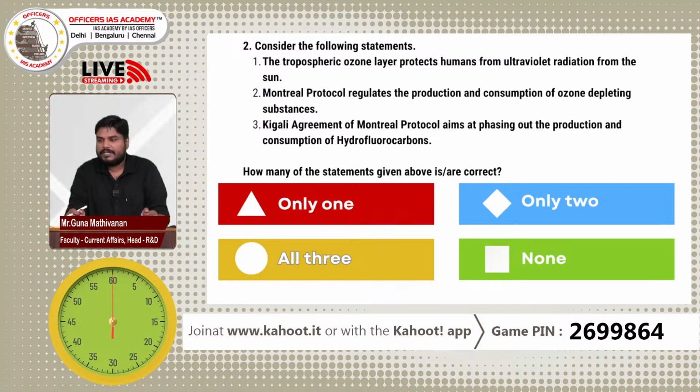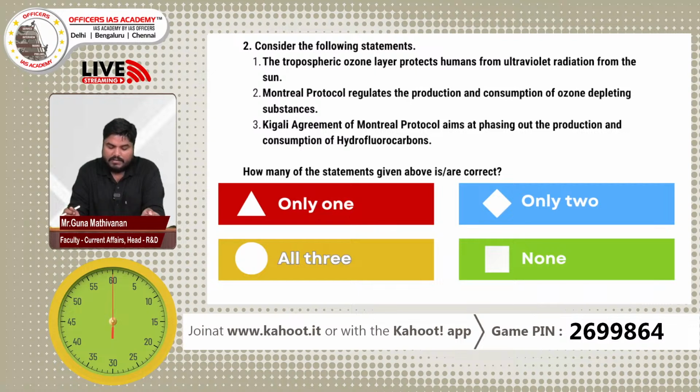Yes, so time is up. Let me give you the answer. The tropospheric ozone layer protects humans. No, it is not tropospheric. The ozone layer is present in the stratosphere. The altitude of the stratosphere ranges anywhere between 10 kilometers to 50 kilometers. In that stratospheric layer we have ozone, and that ozone prevents the harmful UV radiation coming from the sun. So the first statement goes wrong.